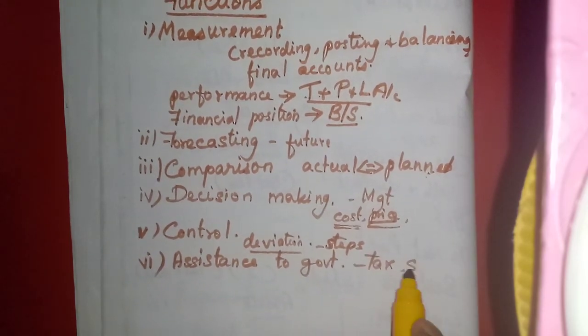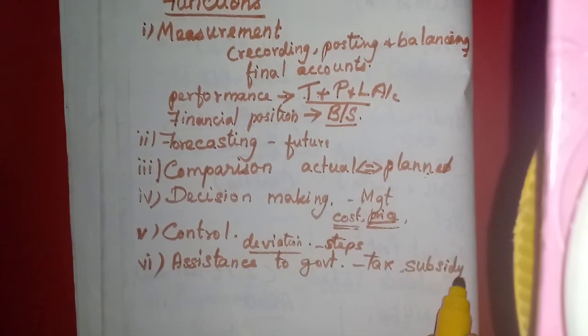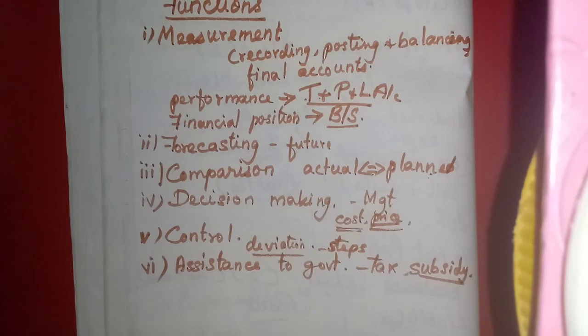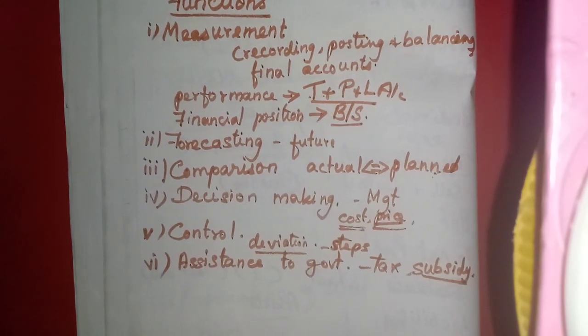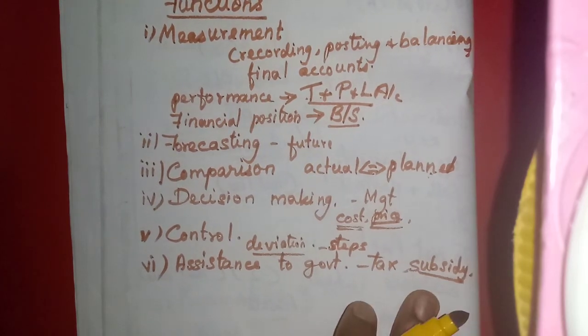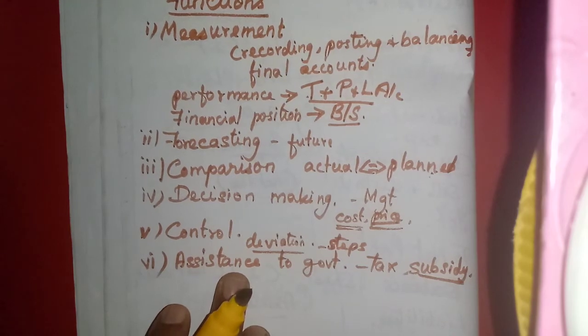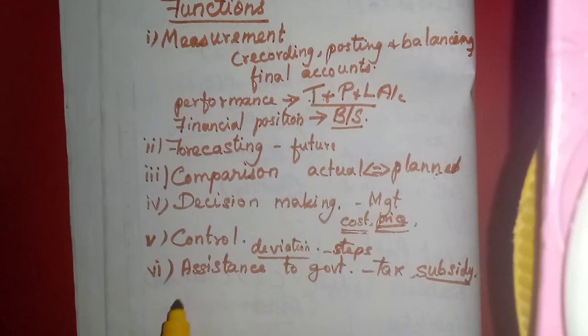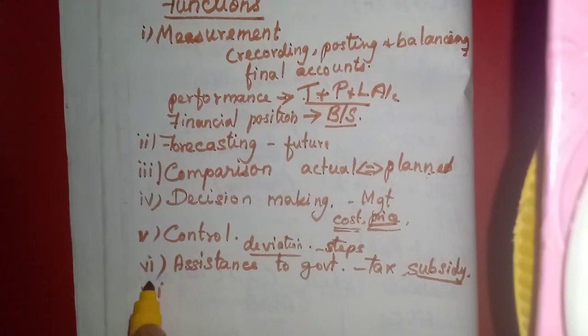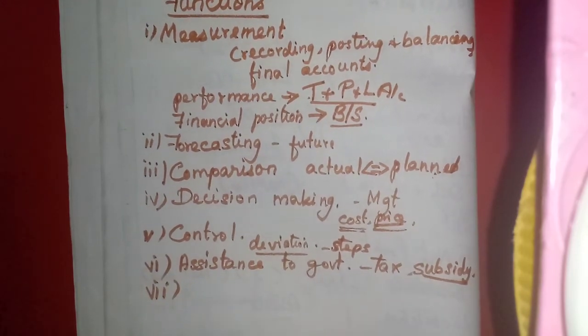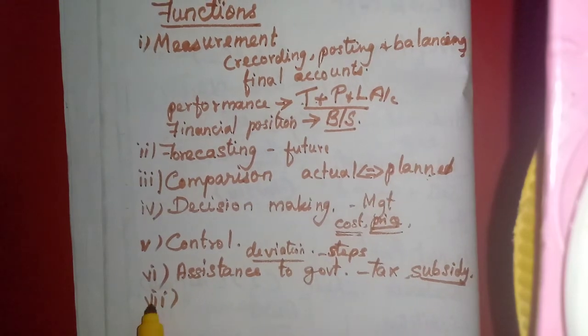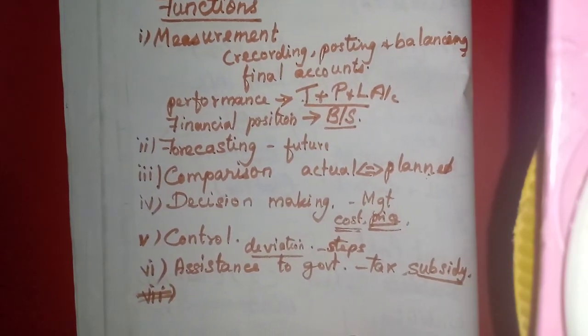Or sometimes the government may provide some subsidy, that means a reduction in the loan. If they have taken any loan and yielded more profit, the government may provide more subsidies. For that purpose, they will ask for these financial accounts. Now we have learned about all the functions, 6 functions available.